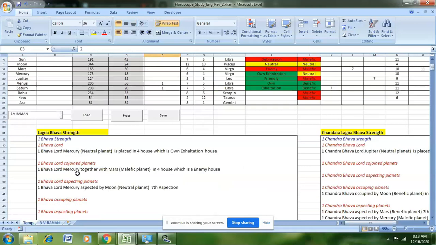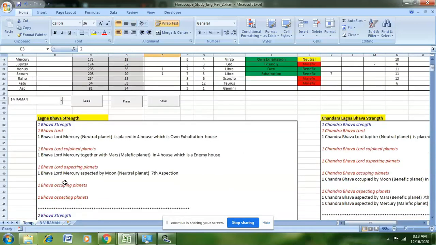The same way, you have all the details of each individual Bhava: its Bhava Lord, the planets conjoined with the Bhava Lord, the planets aspecting the Bhava Lord, the planets occupying that particular Bhava, and the planets aspecting that particular Bhava. So in this way, you have all the details required to calculate the strength of that particular Bhava.